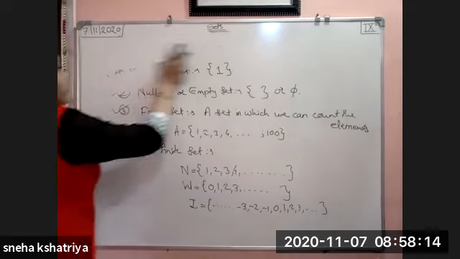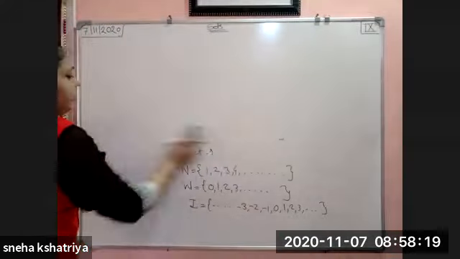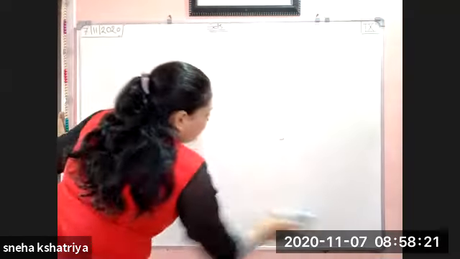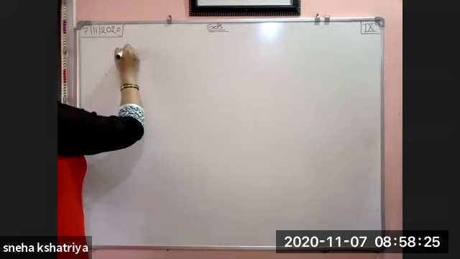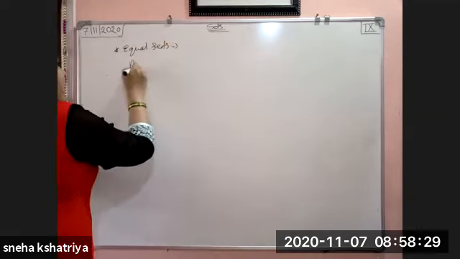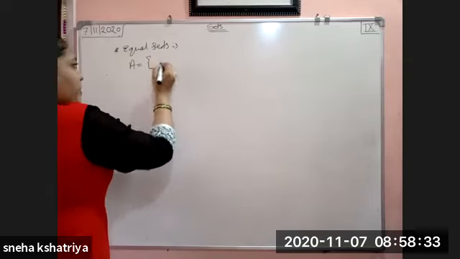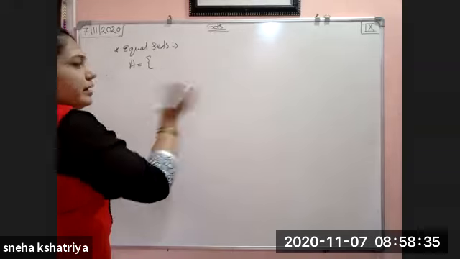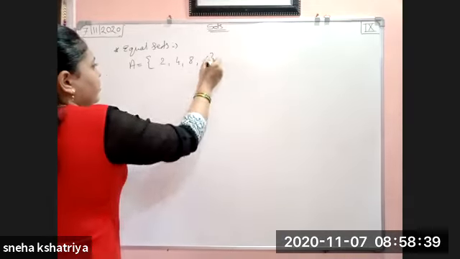After this, we have seen the equal sets. What are equal sets? If A is a set which contains 4 numbers from 2 to 10, I am taking 2, 4, 8, 6. Okay.